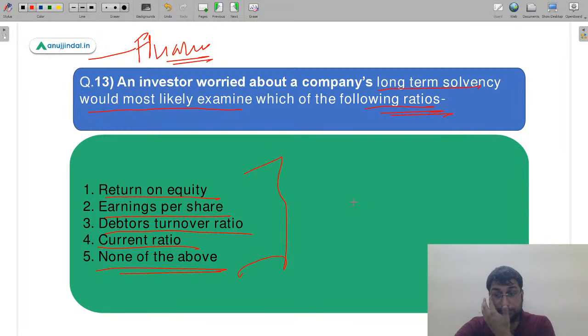Okay, so a lot of answers have started coming up now. Some are saying third, some are saying fifth. काफ़ी सारे लोग third कह रहे हैं, but majority of you are saying fifth, debt equity ratio. So I think that the concepts are very very good of the students. बहुत अच्छी practice हो गई है साथ साथ. So fifth, none of the above is the correct answer, and you're going to calculate debt equity ratio. Absolutely bang on. So absolutely correct. So fifth हमारा correct answer हो जाएगा.